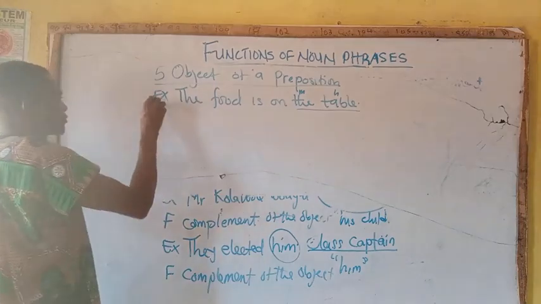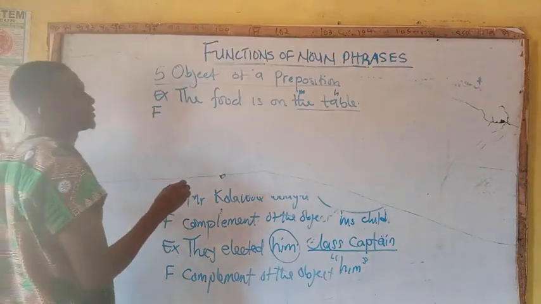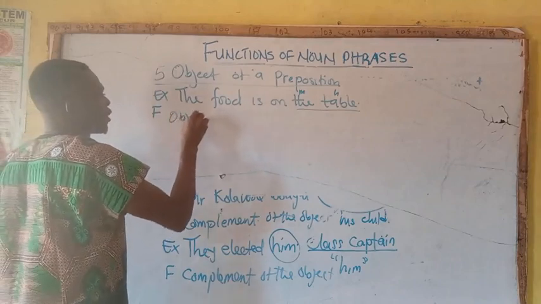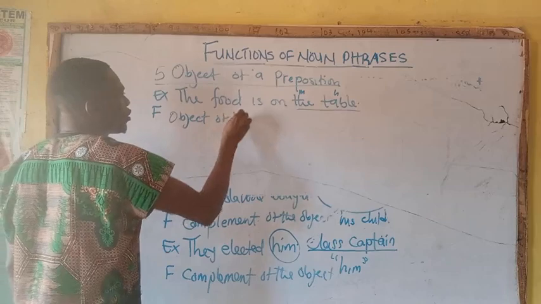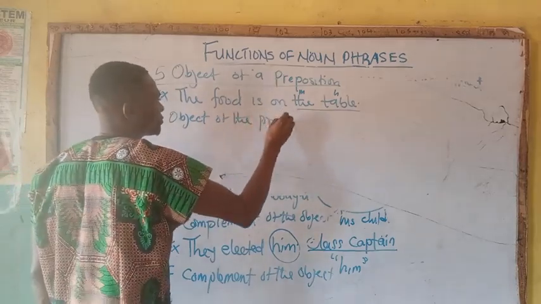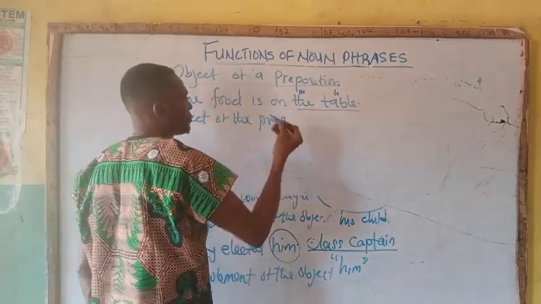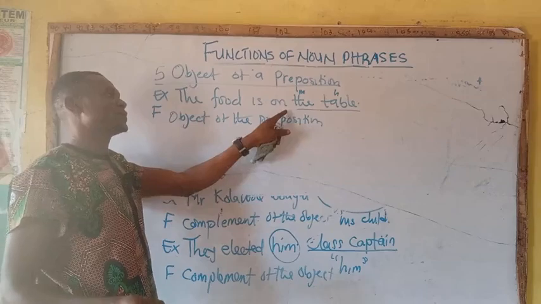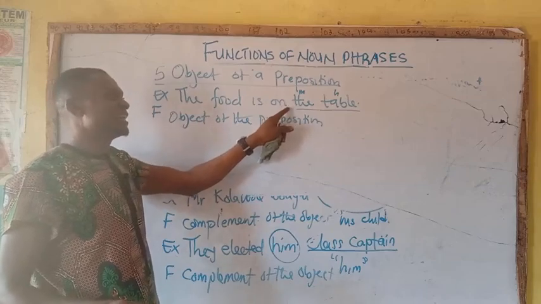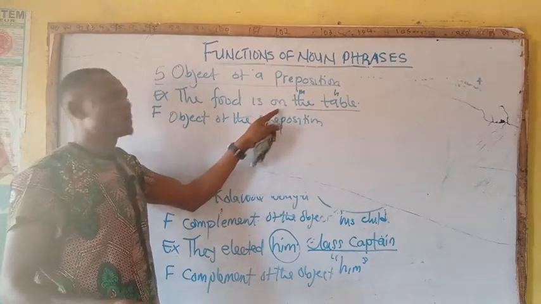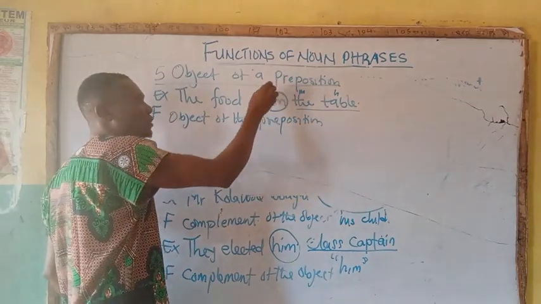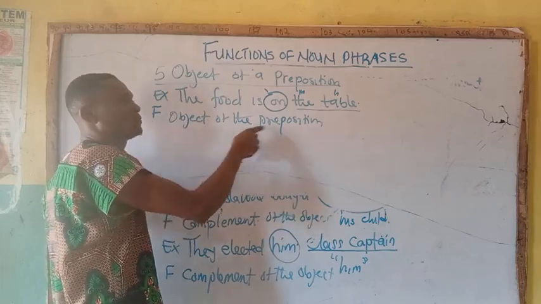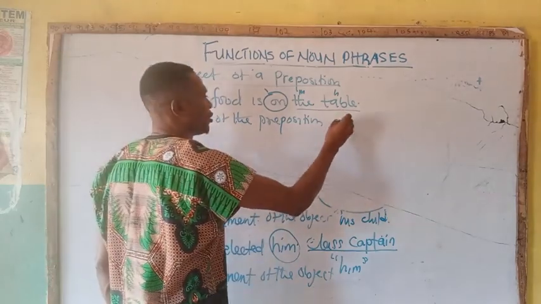Now the function will be object of the preposition. Don't forget that the underlined expression comes immediately after the what? The preposition. The grammatical name of this word is what? Preposition. So it will be object of the preposition on.